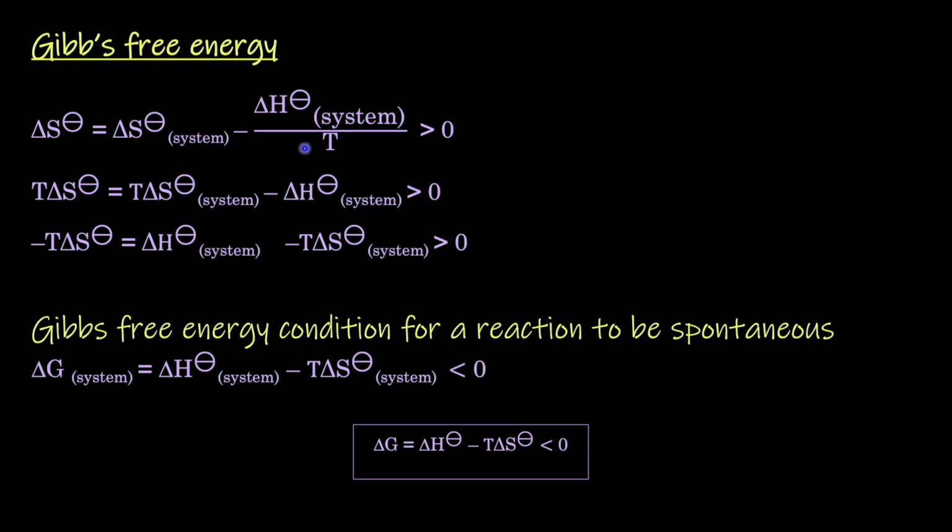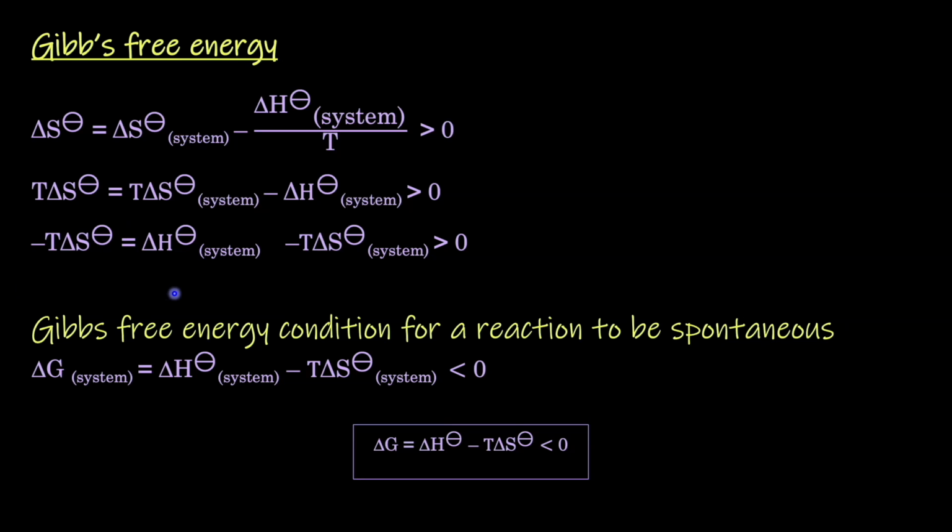If we take the system and the surrounding entropy equation and multiply both sides by the temperature T, we get this, and if we again multiply by -1, we end up with this equation: minus T delta S is equal to delta H minus T delta S. Now this quantity, minus T delta S, is called the Gibbs free energy, more specifically the Gibbs free energy change for the reaction.